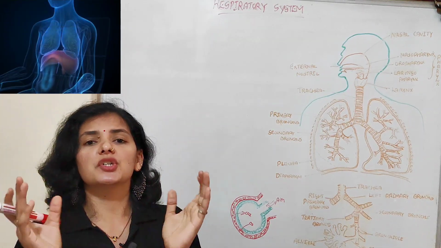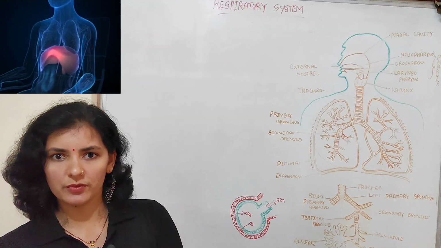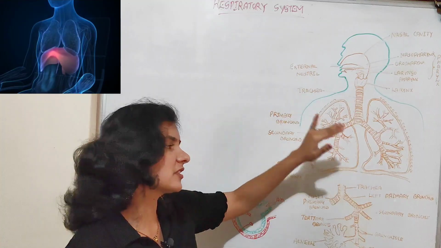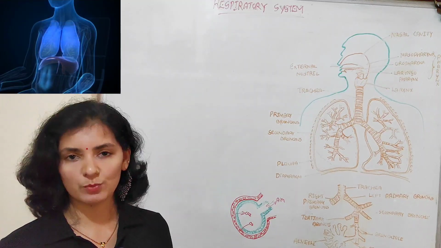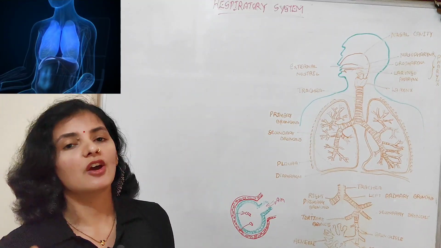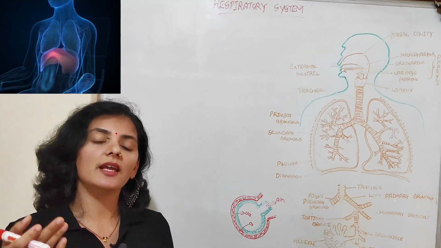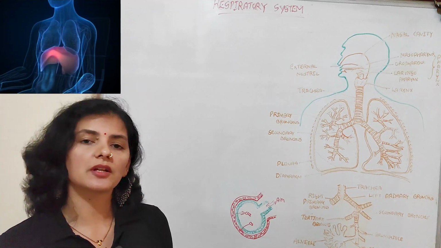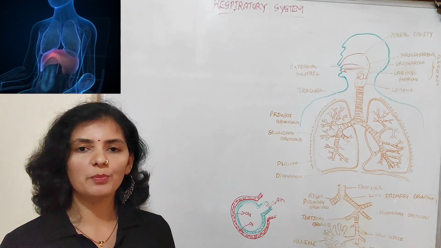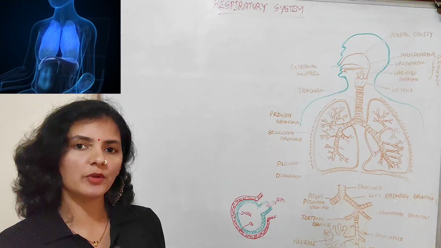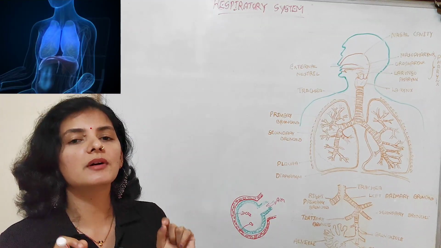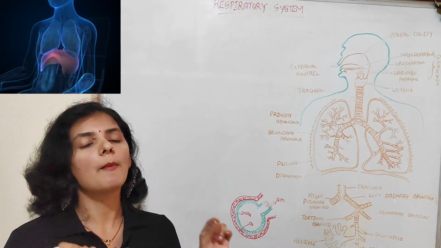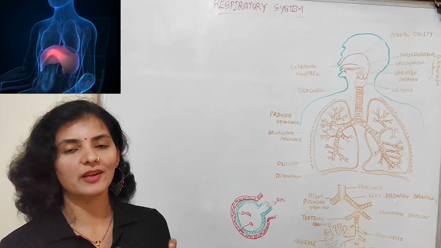Atmospheric pressure means pressure created by the air in the atmosphere. So when there is an increase in the size of the chest cavity, the pressure in the chest cavity decreases when compared to the atmospheric pressure. So obviously when there is a decrease in the pressure, the air enters in, that is, air from the region of high pressure enters into the region of low pressure, that is, from the atmosphere into the lung by simple diffusion process. So that's how air enters into the lung by the process of inhalation or inspiration.